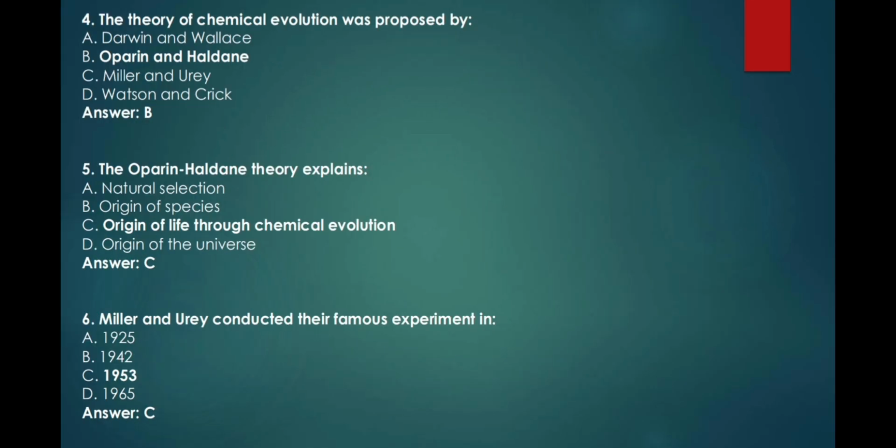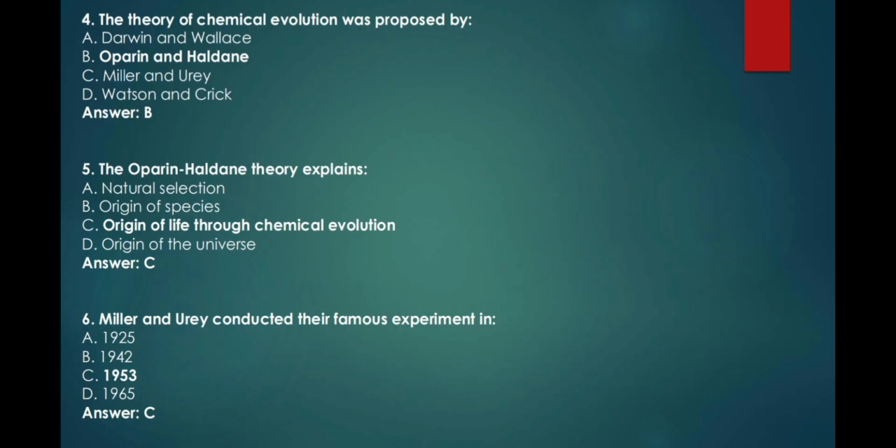4. The theory of chemical evolution was proposed by A. Darwin and Wallace, B. Oparin and Haldane, C. Miller and Urey, D. Watson and Crick. Answer: B. 5. The Oparin-Haldane theory explains A. Natural selection, B. Origin of species, C. Origin of life through chemical evolution, D. Origin of the universe. Answer: C.